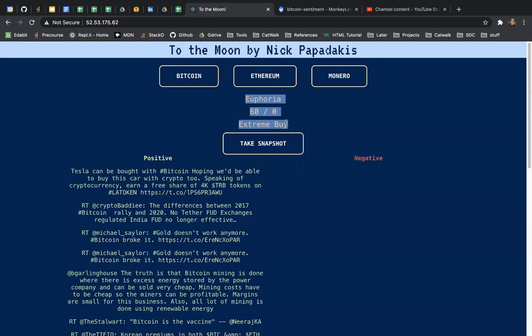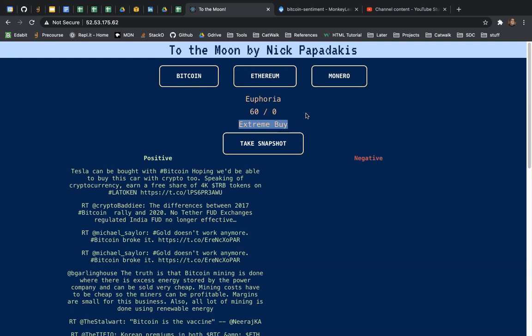The user will also be able to see some basic sentiment data. They will see an emotion summarizing the result of the sentiment analysis. They'll see the ratio of positive to negative tweets out of the batch of 100. Many are neutral because they're giveaways and the like. We want to filter those out, so we just have positive and negative. And so that's why this doesn't quite add up to 100.